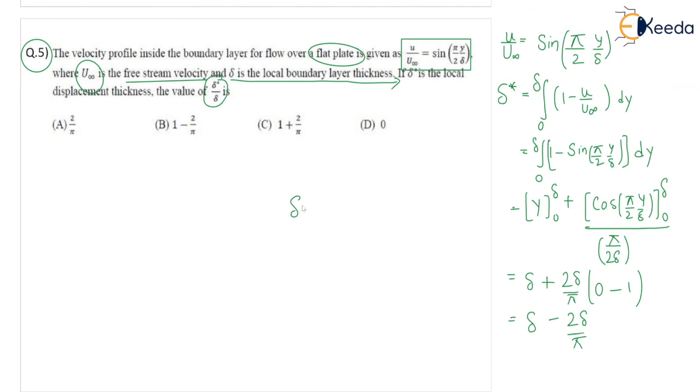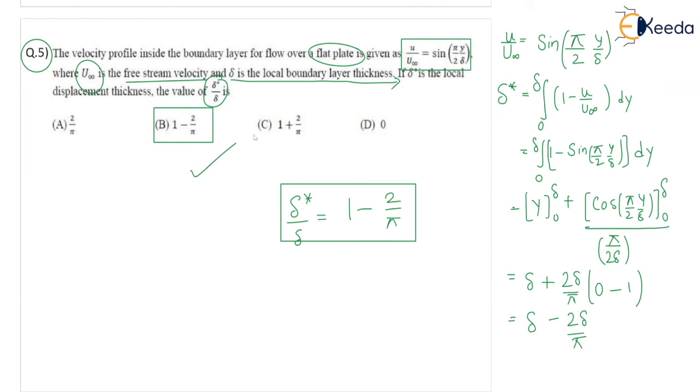But what is the question? You have to find delta star by delta. So I can write 1 minus 2 by pi as the final answer. So which option is correct? Option B is right. 1 minus 2 by pi is the right answer. Thank you.